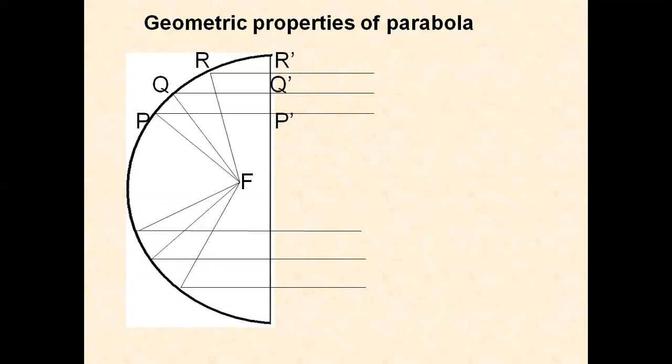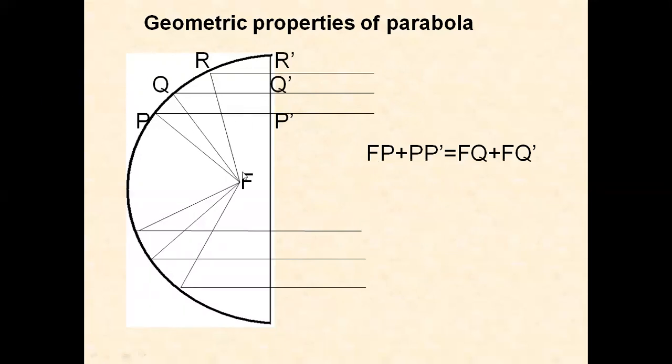And we have the focal length to the mouth diameter. The ratio of focal length to the mouth diameter is called the aperture of the parabola. Because of this structure, this is the most widely used antenna for radiating or receiving the microwave frequencies.